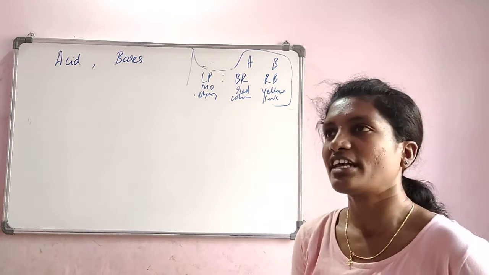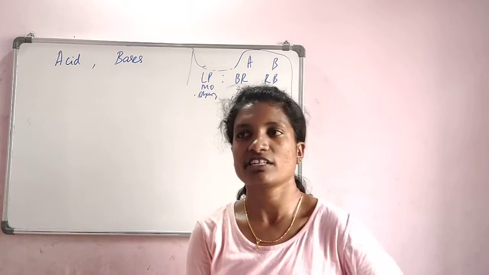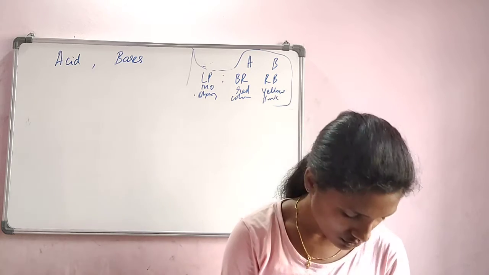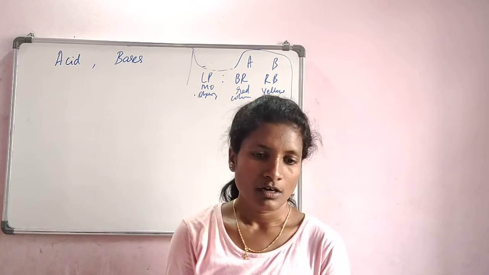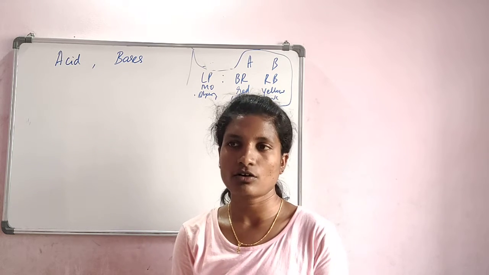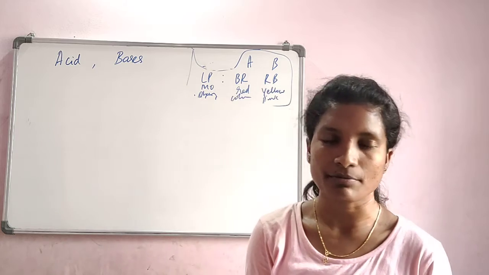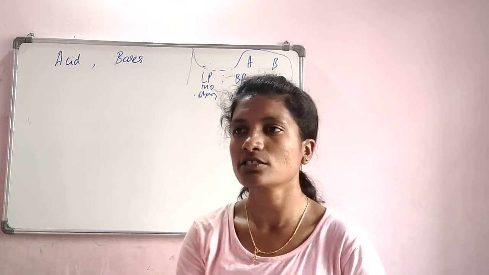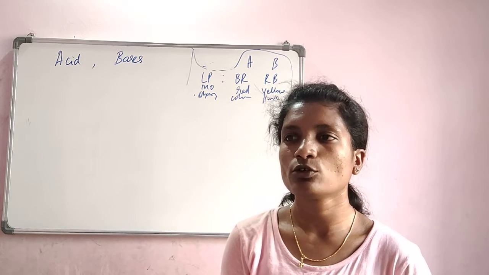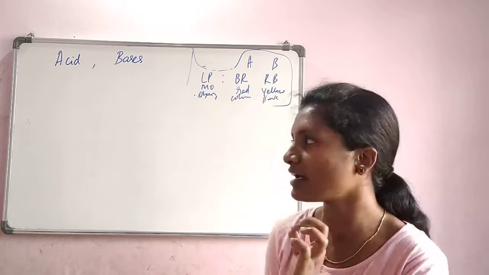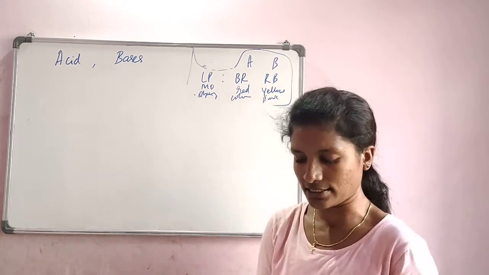There are some natural indicators which are extracted from a few vegetables. The cabbage that we normally use is greenish in color, but there is a kind of cabbage which is reddish in color. Indians will not use that much, but people in foreign countries use reddish or purplish cabbage, from which indicators are extracted to check acids and bases.